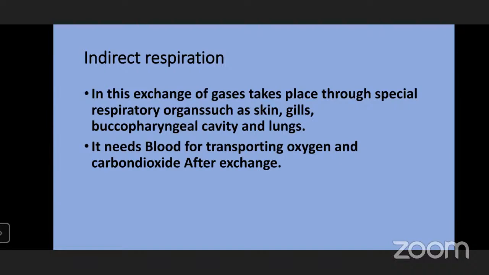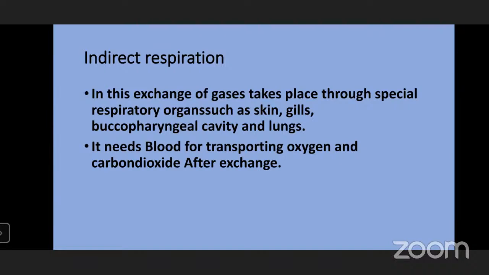Why do they need blood? Because of the complexity. You must have learned in the first year, in the structural organization in animals, in the coelom chapter, the advantages of coelom over pseudocoelom. So all these things we have seen: why the circulatory system is well developed in complex body forms.